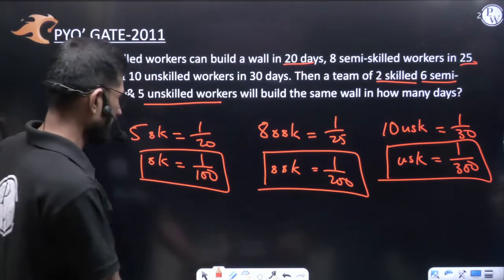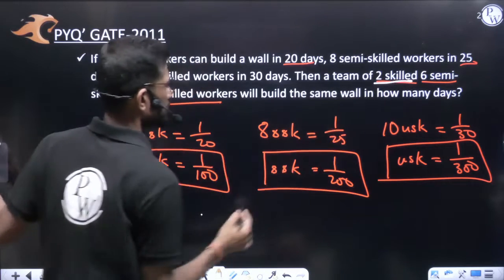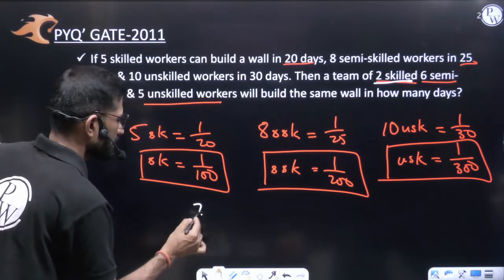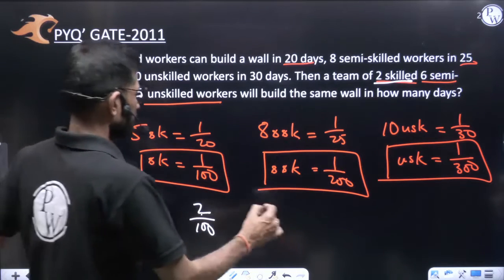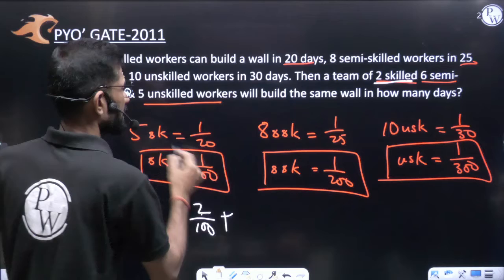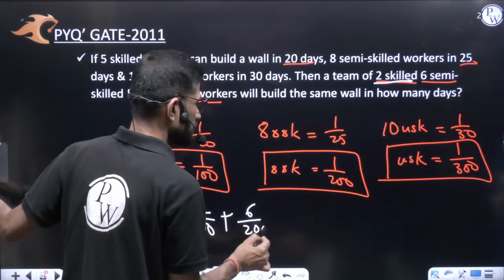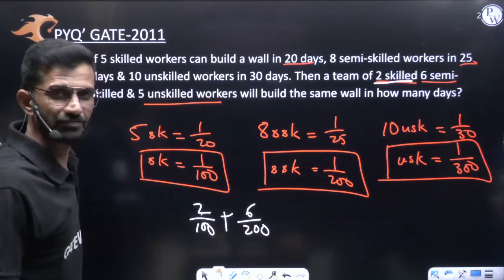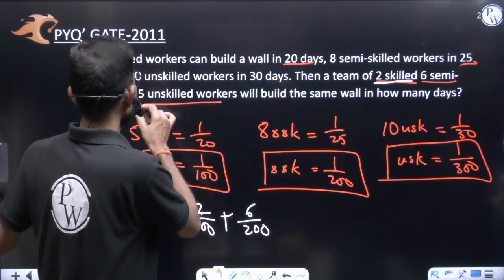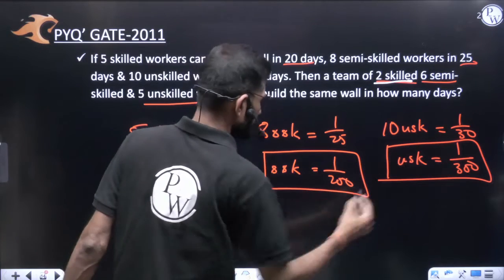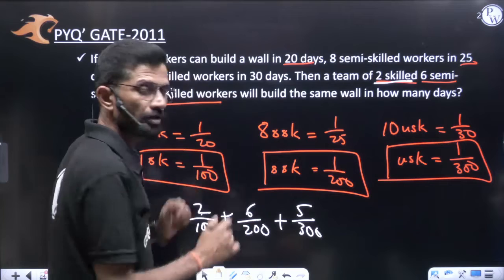Now, the team is having how many? We have to understand that. The team is having 2 skilled. 1 skilled is 1 by 100, so 2 skilled will be 2 by 100. Then plus 6 semi-skilled. 1 semi-skilled is 1 by 200, 6 semi-skilled will be 6 by 200. Further, 5 unskilled. 1 unskilled is 1 by 300, 5 unskilled will be 5 by 300. This is the team, means all we are adding.